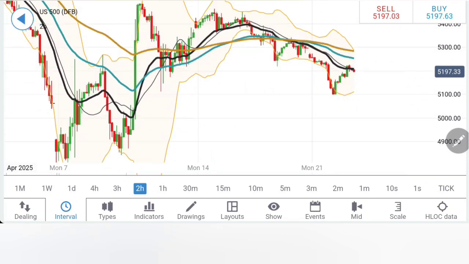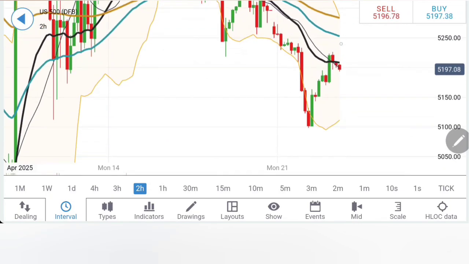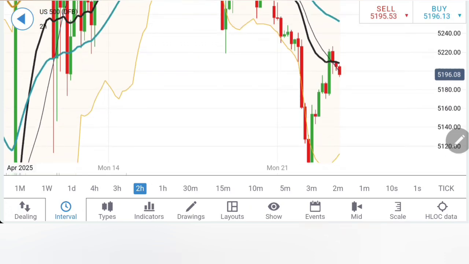On the 2-hour charts, likewise, after a good bullish candle, it is trying to erase some of the gains. Notice it is still delivering lower highs, and thus at least still towards 51.70 levels and 51.40 levels, we have to be watchful on the downside. Yes, it is still having slight bearishness, and once it breaks either on the upside or on the downside, you can say that it is turning either bullish or bearish. As long as it stays within this zone, I will not be treating S&P as either bullish or bearish.